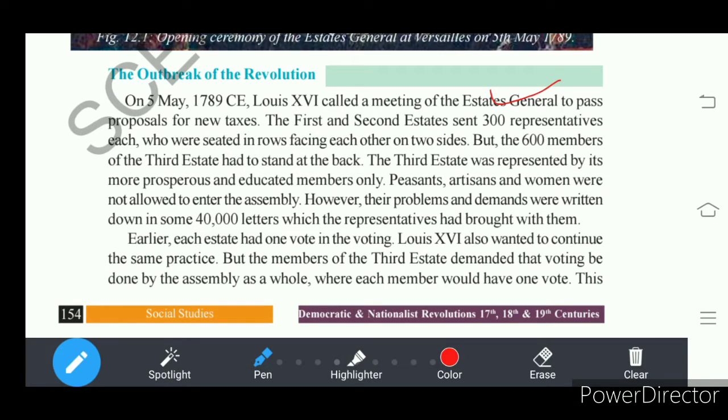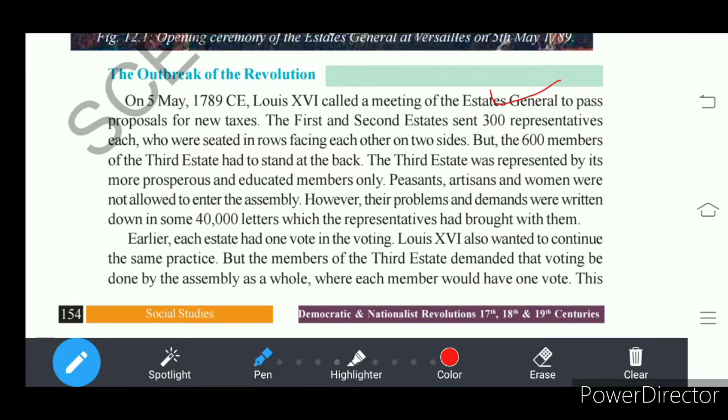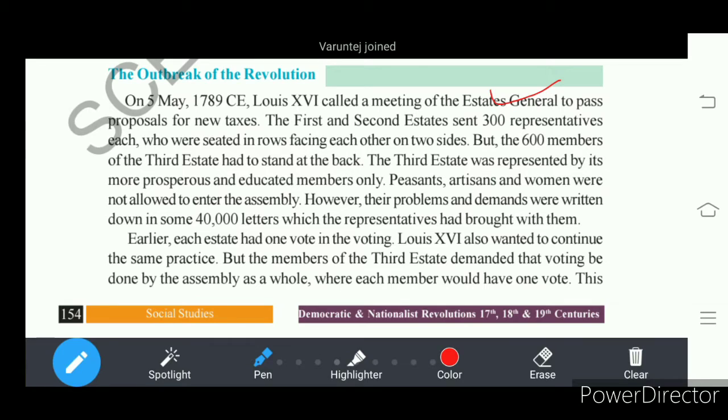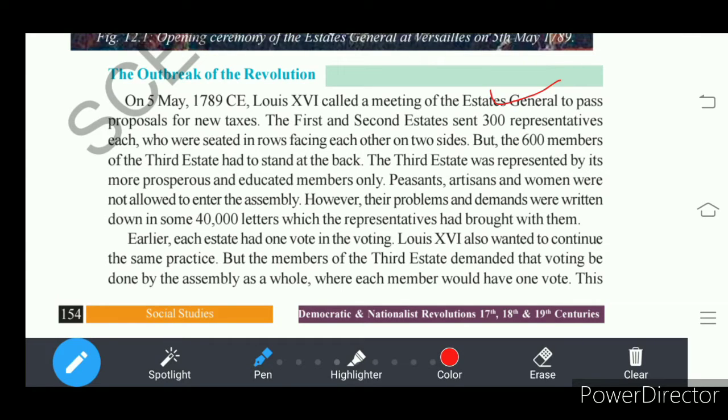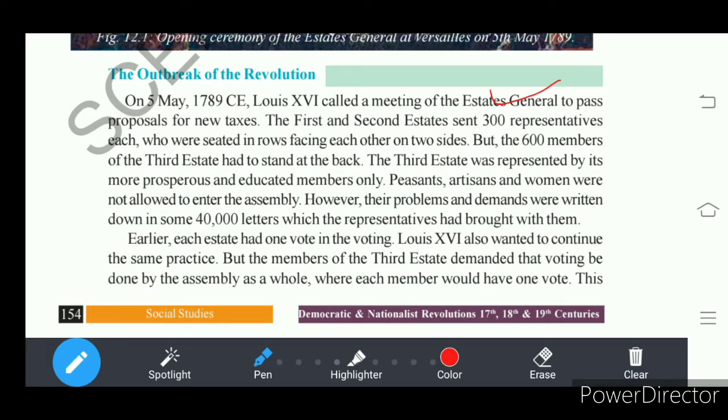For that, it is essential to take the approval from Parliament, that is Estates General. So on 5th May 1789 Common Era, Louis XVI organized a meeting with the Parliament, that is Estates General, to pass the proposal for new taxes.